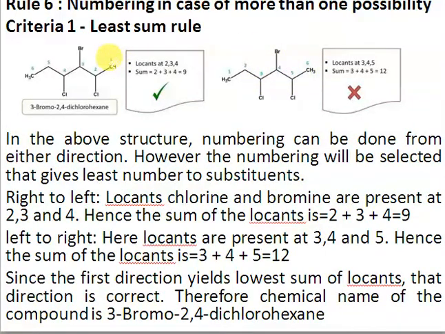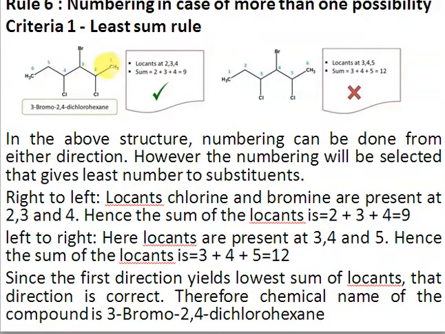Or, on the other side, if you number from here, 1, 2, 3, 4, then chlorine gets number 2, bromine gets number 3, and the other chlorine gets number 4. So the total, 2 plus 3 plus 4, is 9. This is the least sum rule: you have to assign the least numbers to the substituents, or you may say that the sum of all the locants must be lowest. This is giving the lowest sum, so this side will be preferred. So we will start numbering from this side.